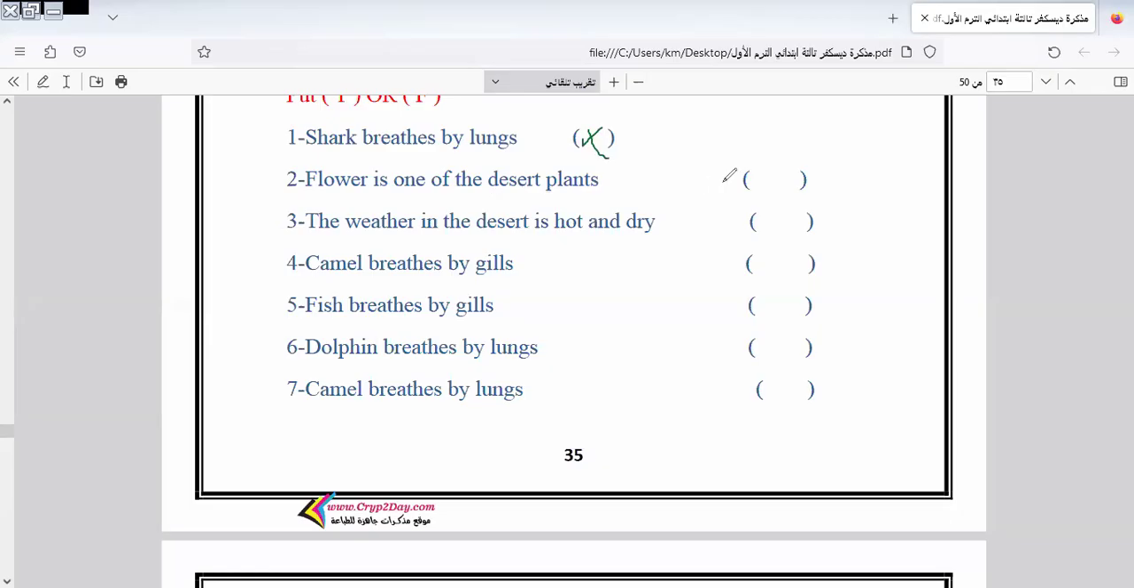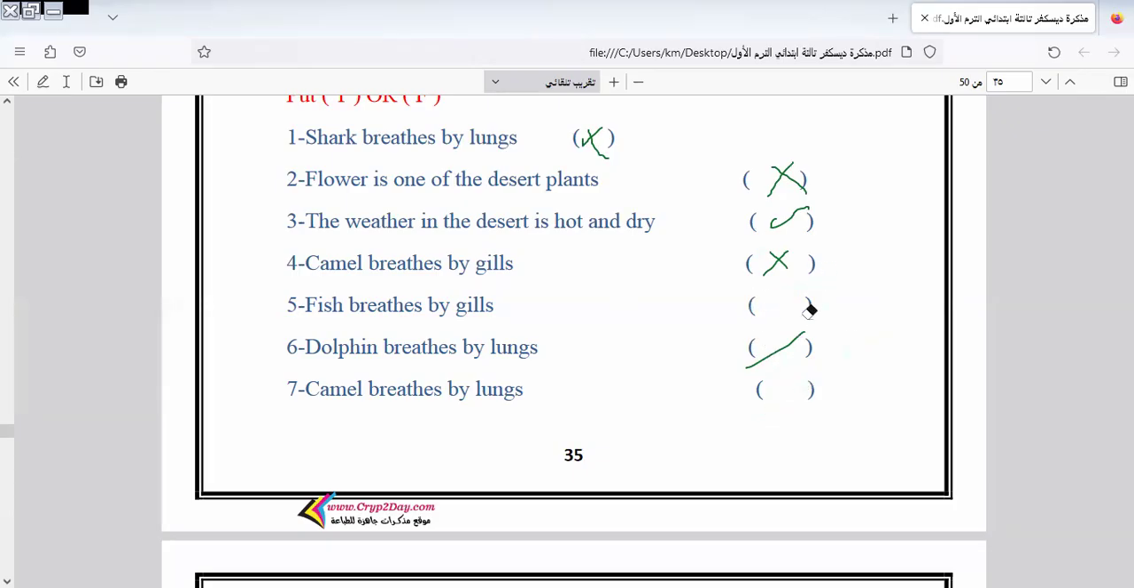Flower is one of the desert plants. Wrong, it's not the desert. The weather in desert is dry and hot. Yes. Camel breathes with gills. Wrong. Fish breathes with gills. It's right. Dolphin breathes with lungs. Wrong. Gills. Camel breathes with lungs. Yes, this is right. Okay.